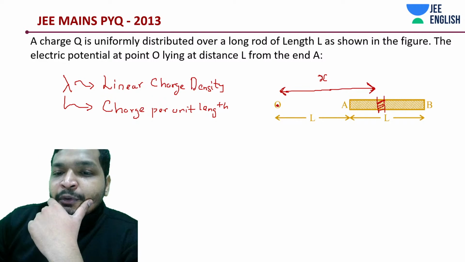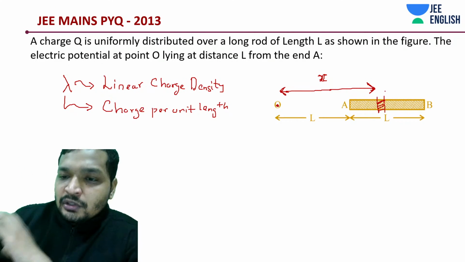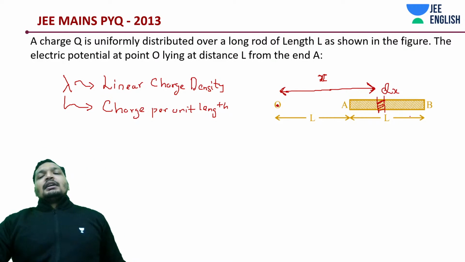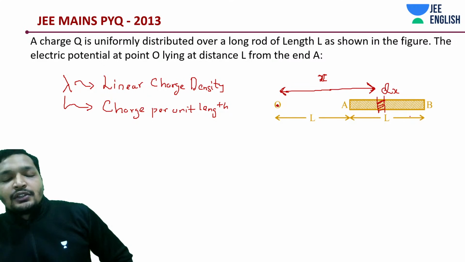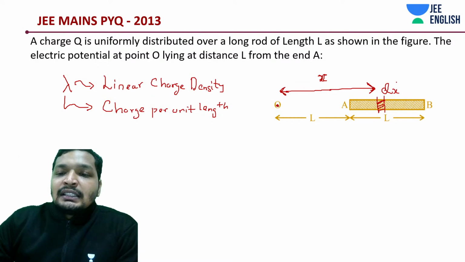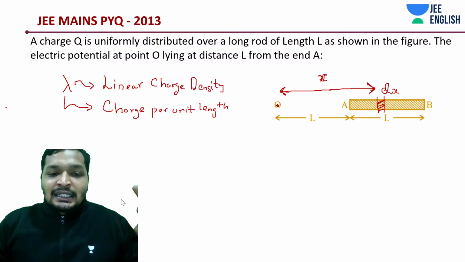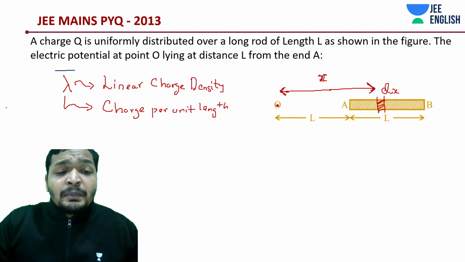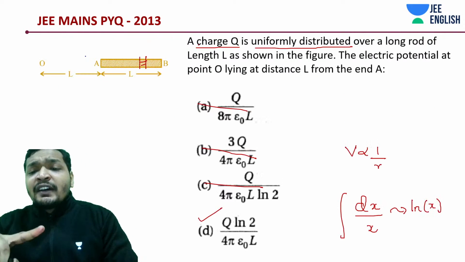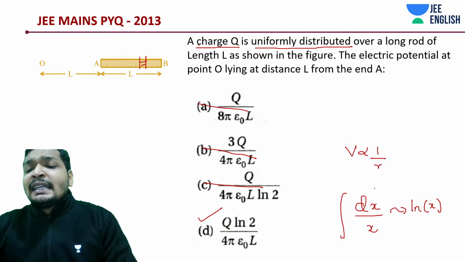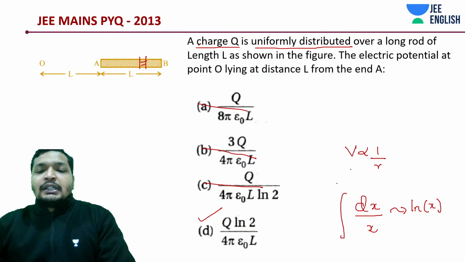This is at a distance x. What I'm going to say is this element is dx. It could have been dl, but it could also be dx, because the rod is lying all along x. Some of you are wondering why. If I say this is dx, it's a linear charge distribution. What did I say, guys? This term can also be a non-uniform charge distribution, so work accordingly. Whatever analysis we have done is for uniform linear charge distribution. Else, this is not the way to go about it.